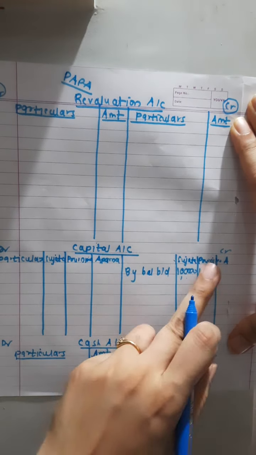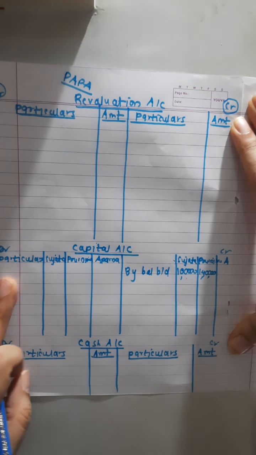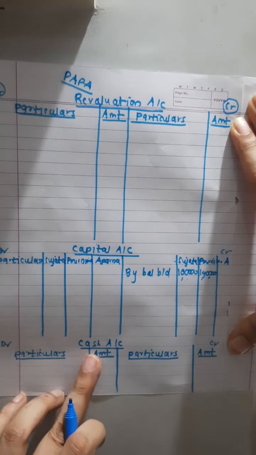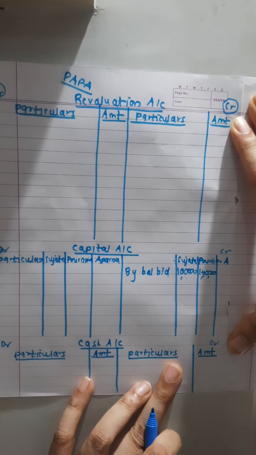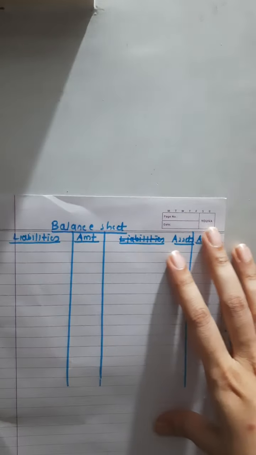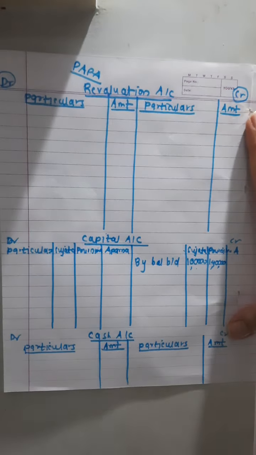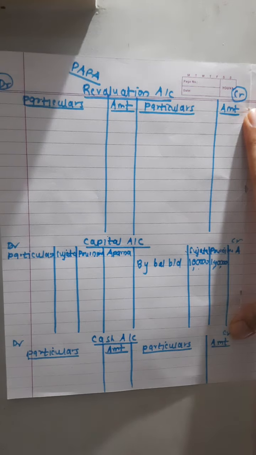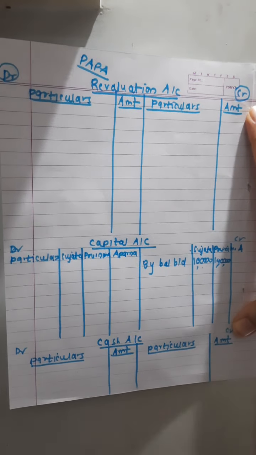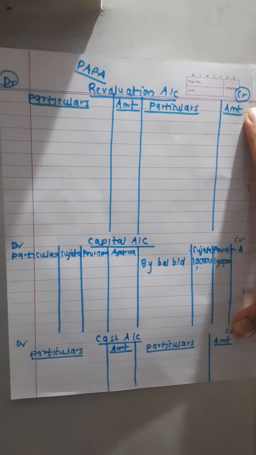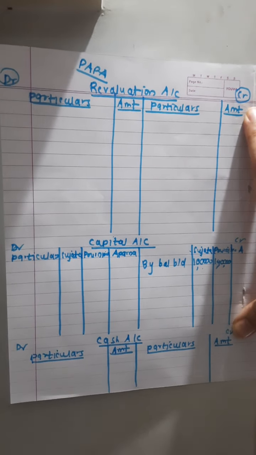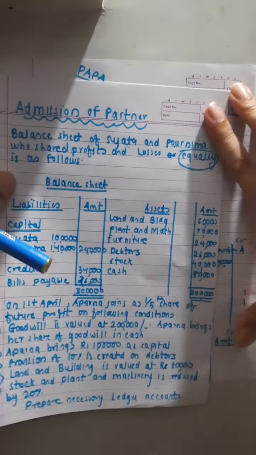Draw capital account, write down particulars and name of partners. Again, cash account with papa. And balance sheet with liabilities and assets. Done with the format? You can slow down the speed of the video if you want, or also increase the speed. Depends upon your speed.